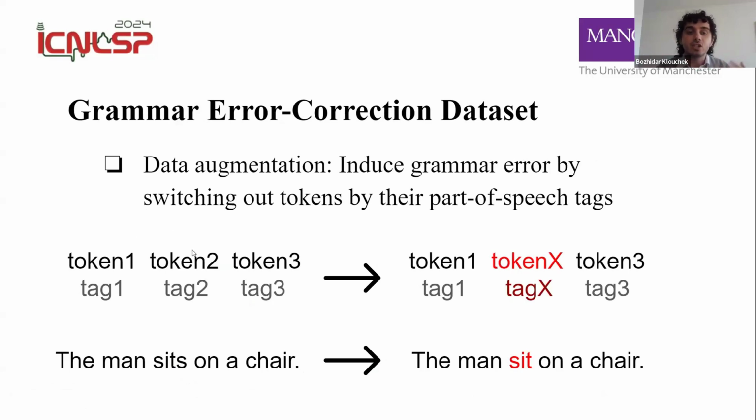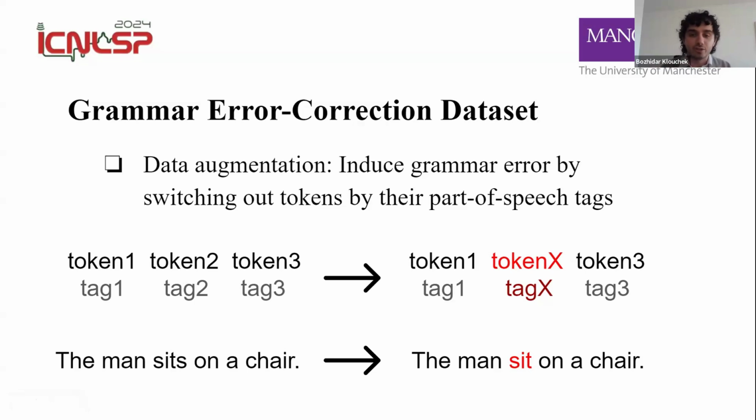And then we'd identify a token of interest. So for example, the second here might be a token of interest. We'd switch out the tag with a different one, thus changing the token in order to make a mistake. So for example, here we have: the man sits on a chair. If we choose "a" as our token of interest, we can change it to: the man sits on the chair. So this is how we create the grammatical error.